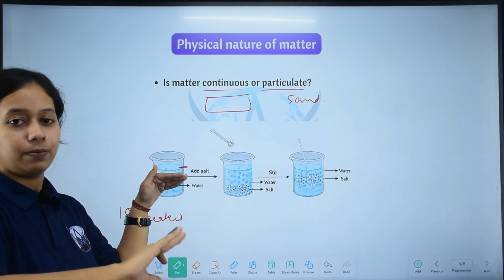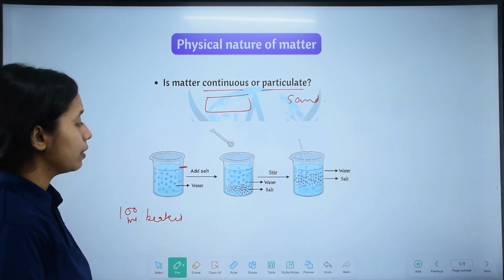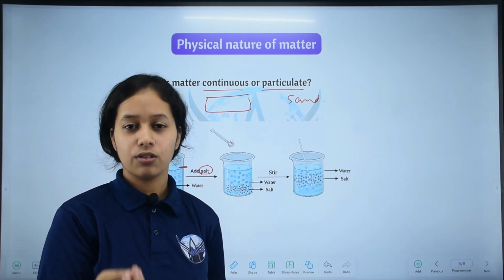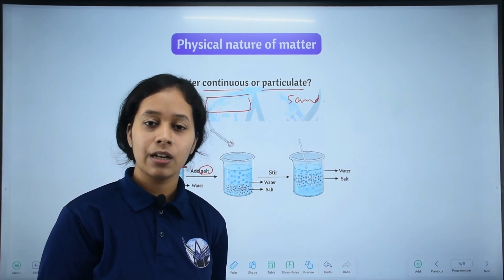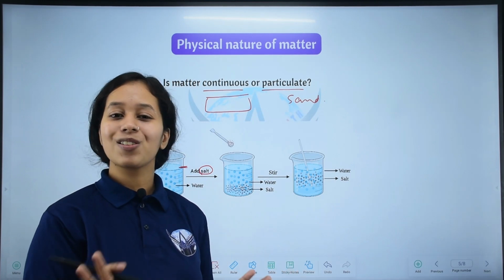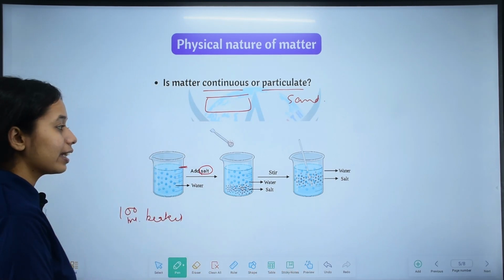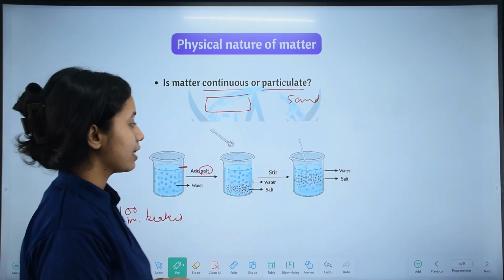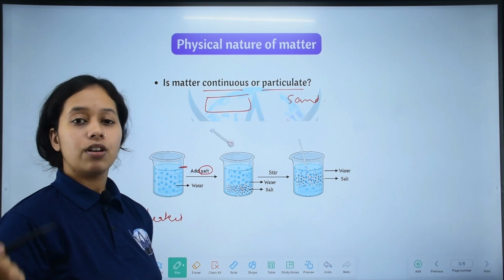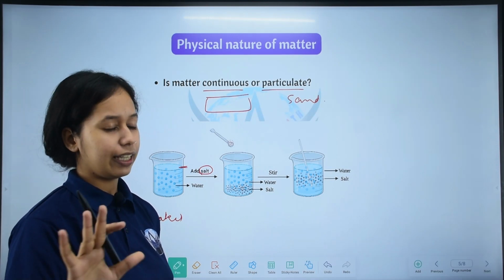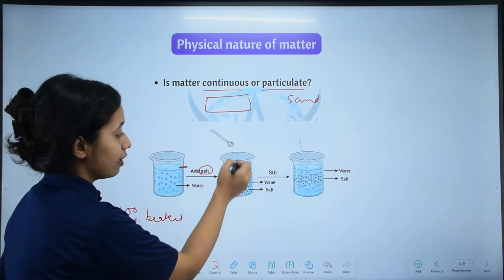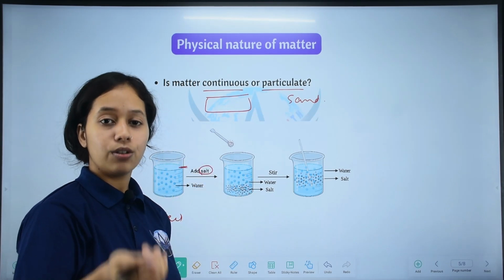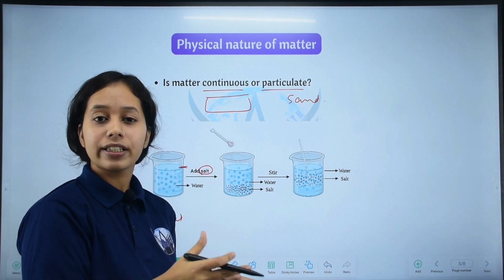Next, we will add salt, like 1 teaspoon of salt. Otherwise you can take sugar. I don't have sugar right now, only salt, so I am taking only salt. Take 1 teaspoon of salt or sugar, anyone, and add it to the beaker with 80 ml clear water.